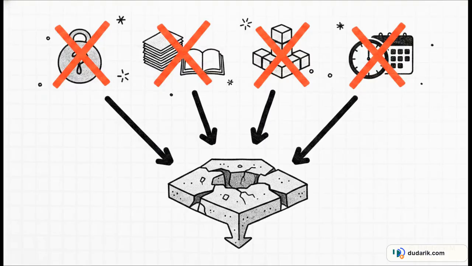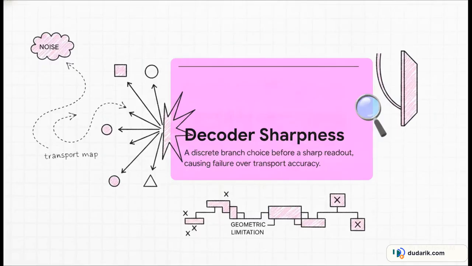Now, at first glance, you'd probably assume, oh, this is just a scaling issue, right? Or maybe we just haven't trained these text models enough yet. But actually, a really rigorous geometric analysis definitively rules out all the usual suspects. The research we're diving into proves that this failure is not a lack of training data, it's not a poor architecture choice, and it's definitely not bad scheduling. The problem is fundamentally structural. So what is the culprit? It turns out it's entirely geometric. It's governed by a property researchers are calling decoder sharpness.